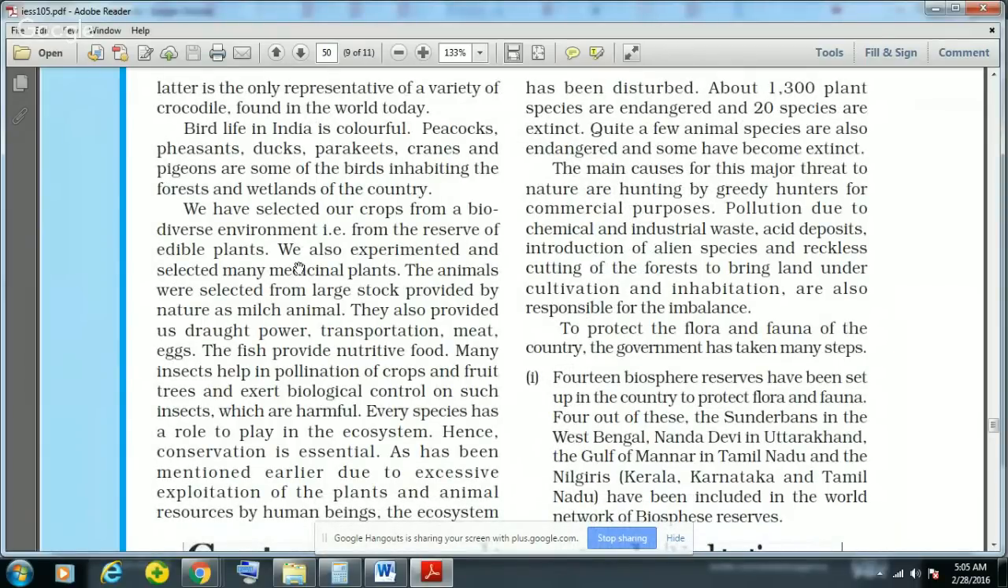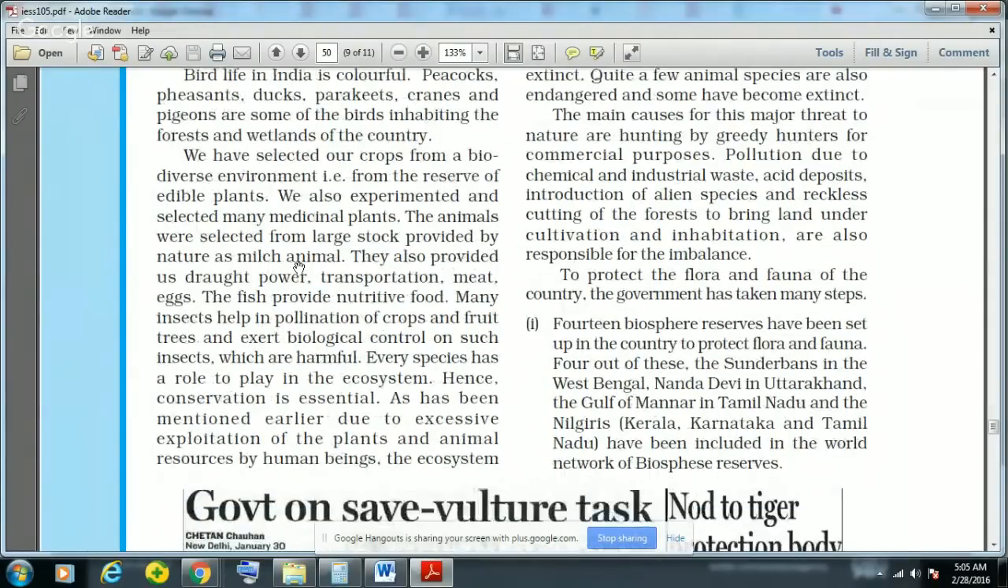And see, we have selected our crops from a very biodiverse environment, that is from the reserve of edible plants. And we have experimented and selected many medicinal plants. And animals were also selected from a large stock provided by nature as milch animals. Milch means the milk producing animals. They are provided as draught power, then transportation, meat, eggs, milk. Fish provide us nutritive food.